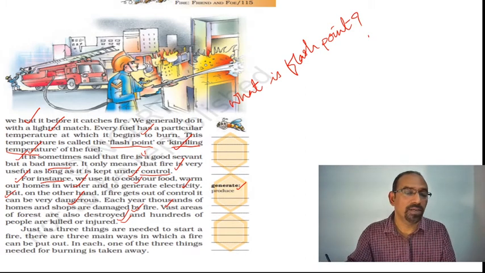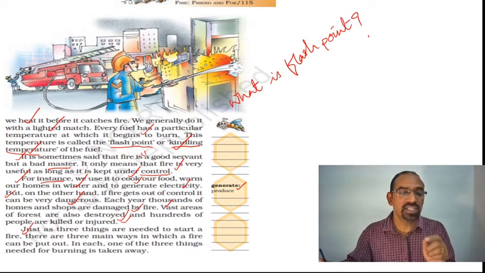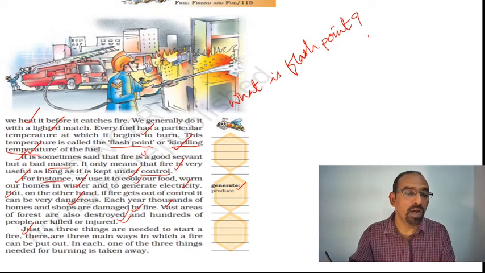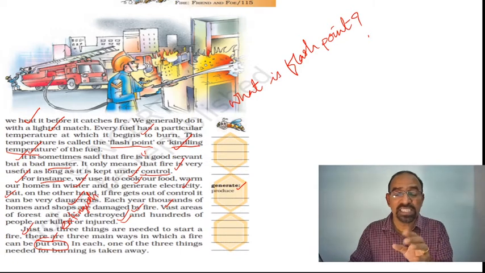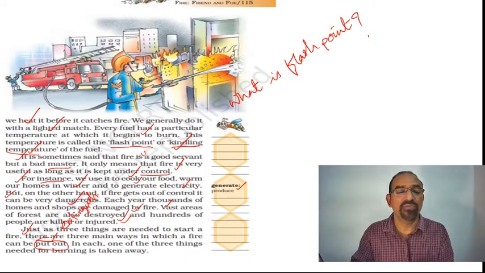Come to the last paragraph of this page. Just as three things are needed to start a fire, there are three main ways in which a fire can be put out. Put out means to extinguish. In the same way, a fire can be put out with those three things.